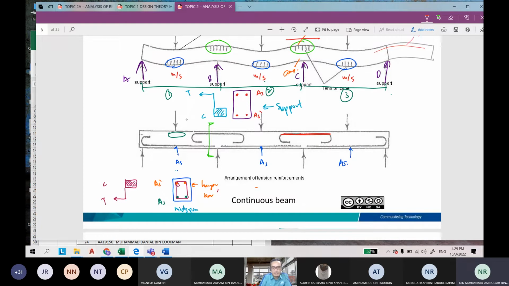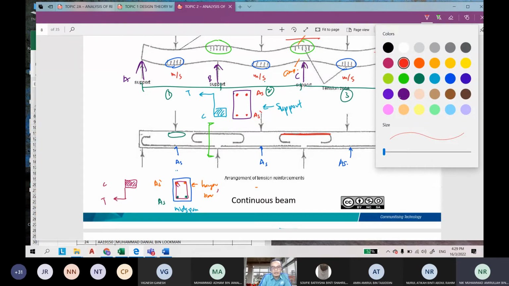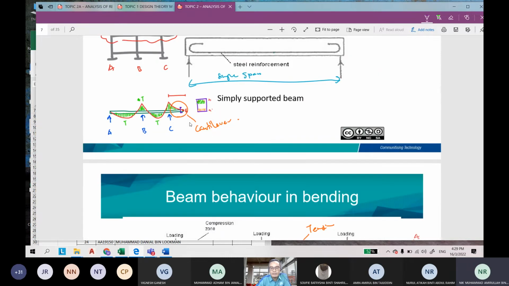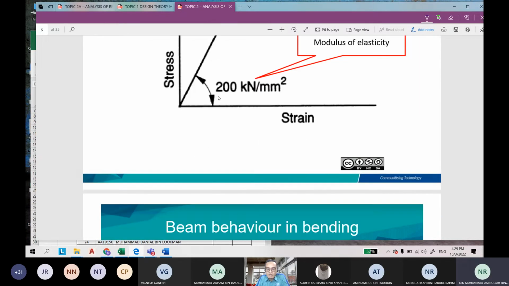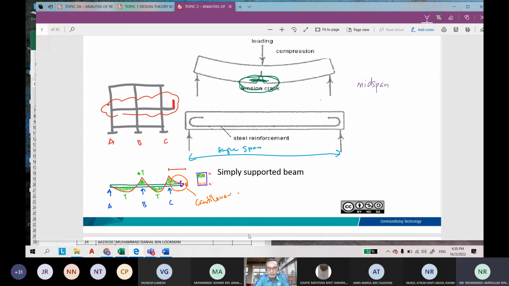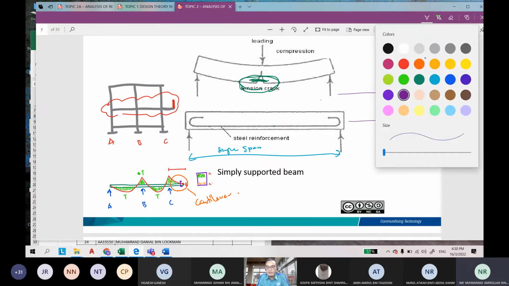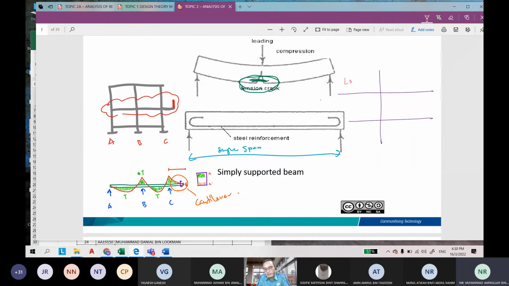Okay, at the midspan. This is the location of it. Sorry, I'll make it bigger. Okay, like this. So, the question is, this is position.